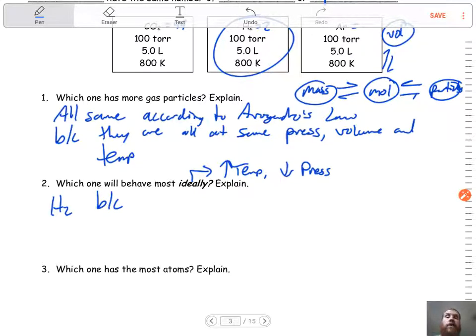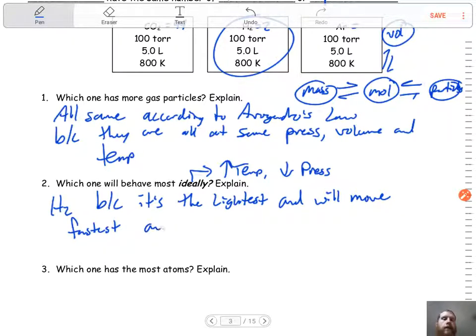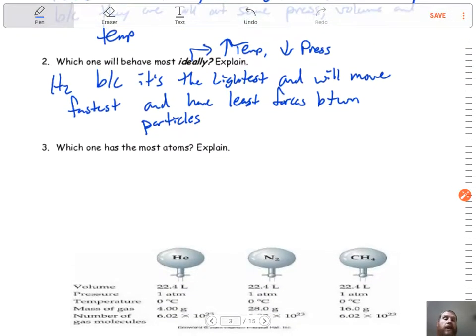So hydrogen, and be able to explain. If it asks you to explain, you've got to make sure you explain it, because hydrogen is the lightest and therefore will move fastest. And it'll also have the least forces between the particles. Again, that goes to the mass, right? The bigger the mass, the more force it has between them.